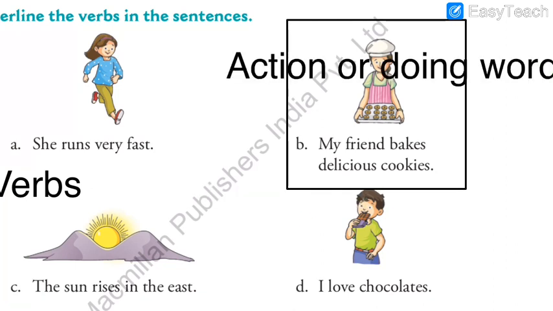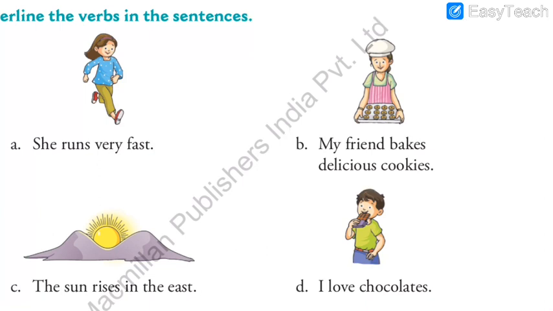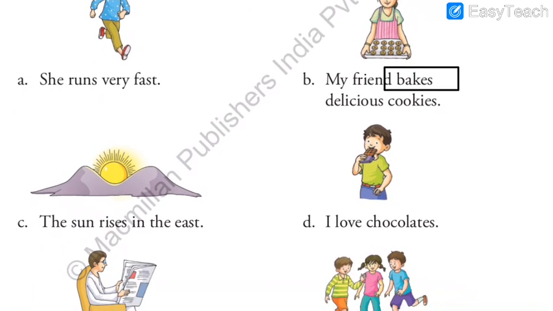Still many of you don't even know what is the meaning of verb, so it was very much necessary for me to show it to you. So here, my friend bakes delicious cookies. So what is the friend doing? What is the action that the friend is doing? My friend bakes. To bake something, correct, is an action. So here the answer will be bakes. So you need to underline that. Here I have just highlighted it in my way.